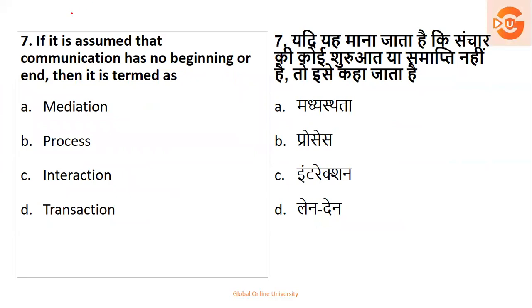Sorry for that. Next, if it is assumed that communication has no beginning or end, then it is termed as. For that communication there is no start and no end. It's like cyclic. So, mediation, process, interaction, transaction. Obviously, if it has no end, then it is called what? It is called a process. So your answer, option number B, is the right option.